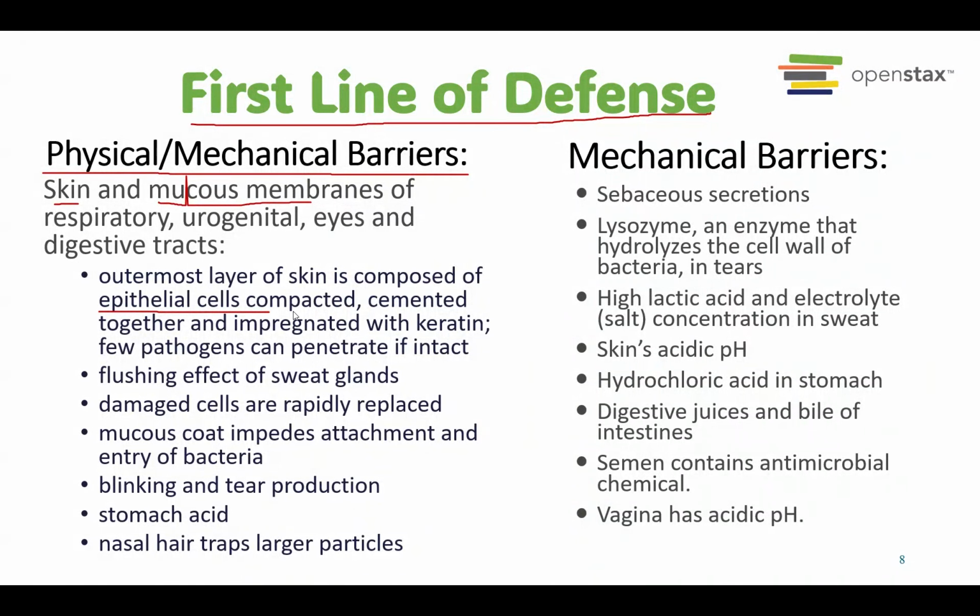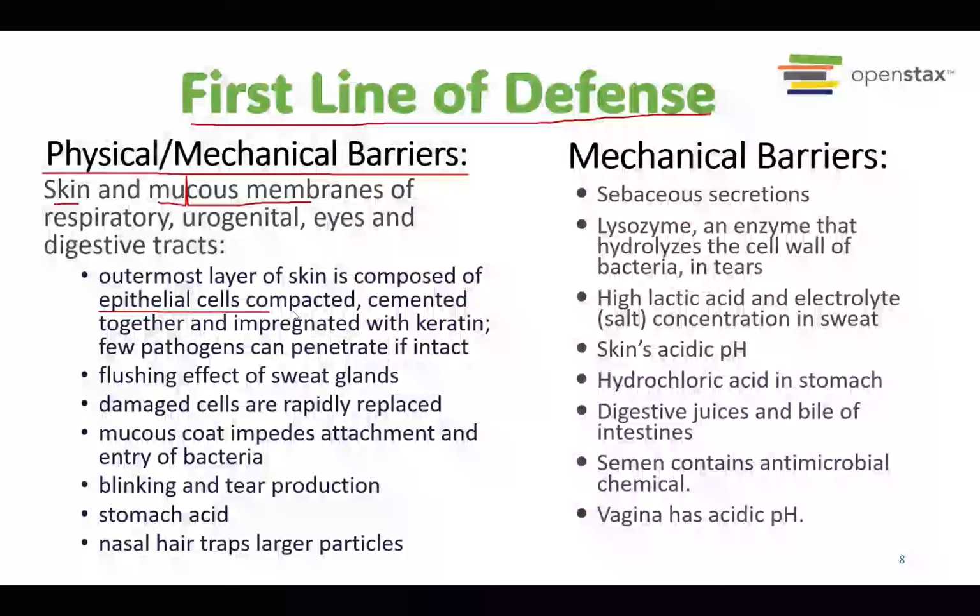The problem is if we have skin damage, for example, if our skin gets cut, that is what happens. Usually the bacteria enter into our body through the cut. That's the reason why if we have damage in our skin, we have to really take care of this skin.